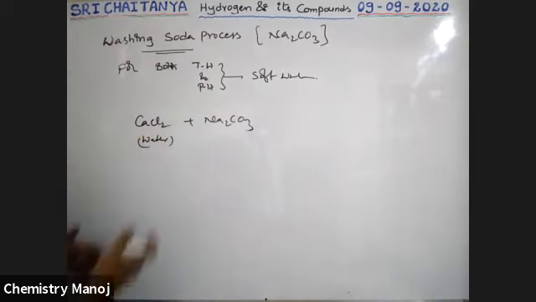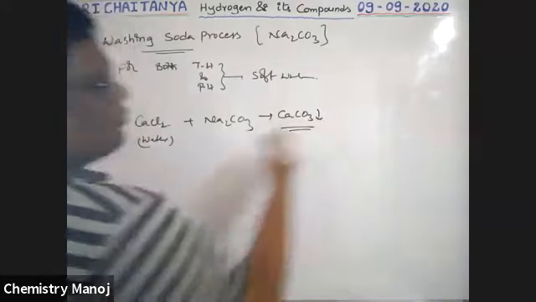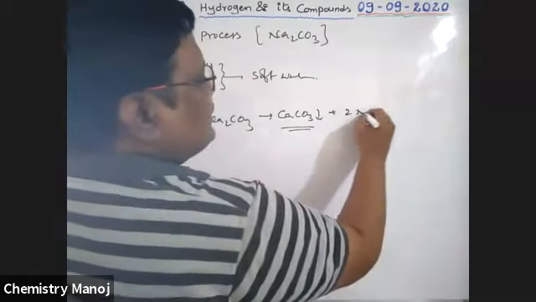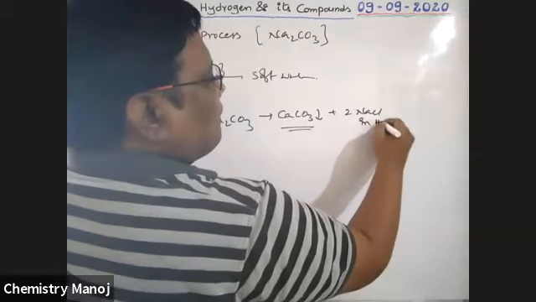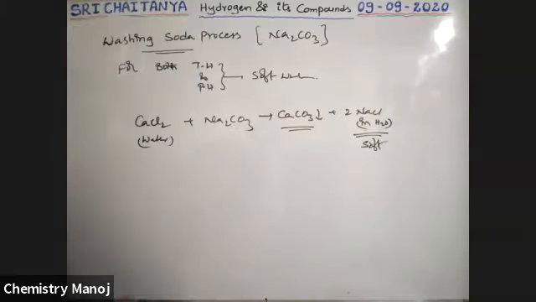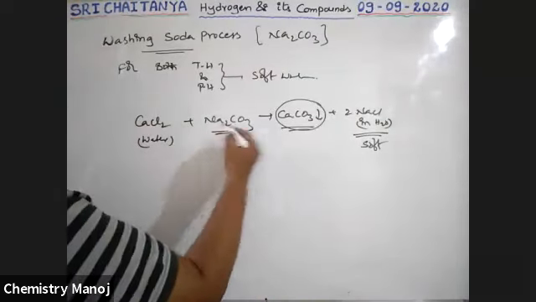This is added in, so it converts into CaCO3, which is precipitated out. The sodium and chlorine combination gives 2 NaCl in water. Therefore, it is soft water. That means calcium ions are replaced, converted into CaCO3, which is precipitated out by using this Na2CO3.